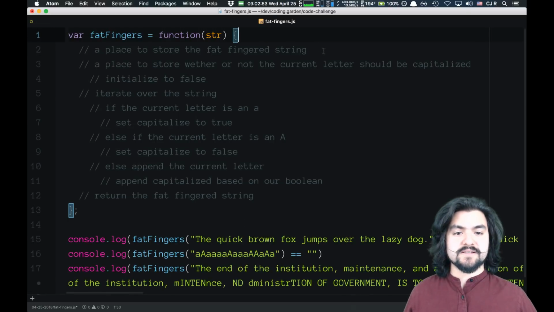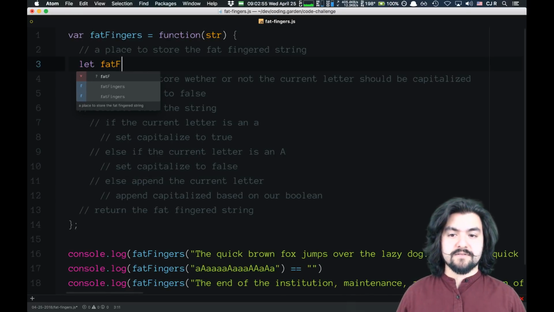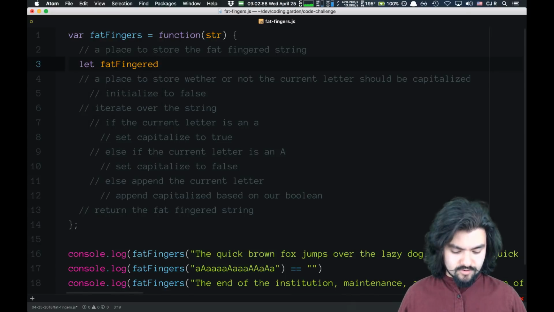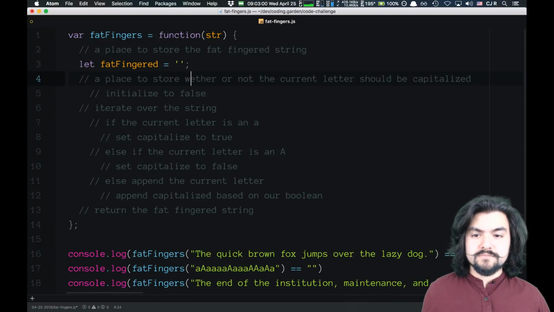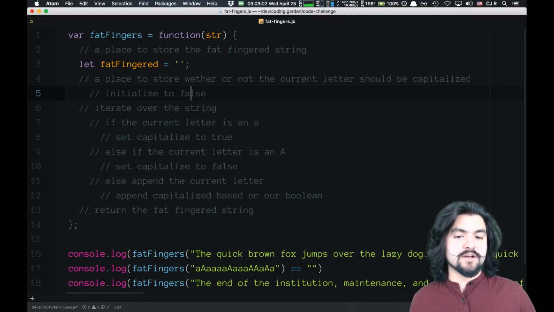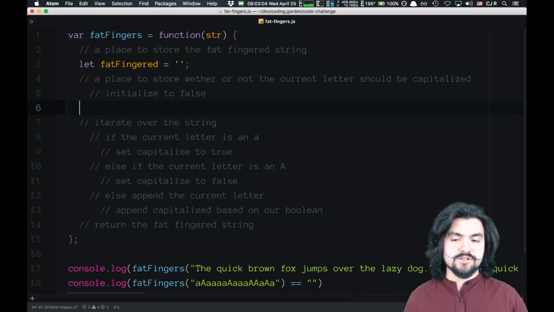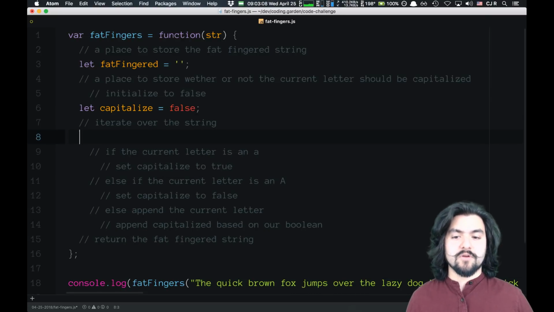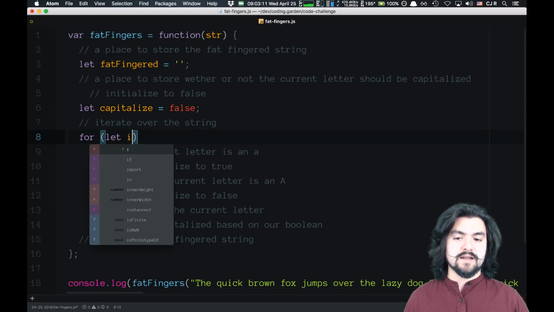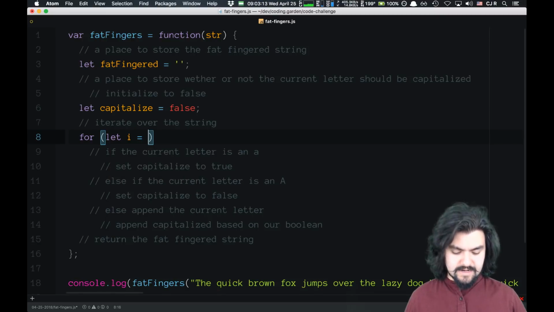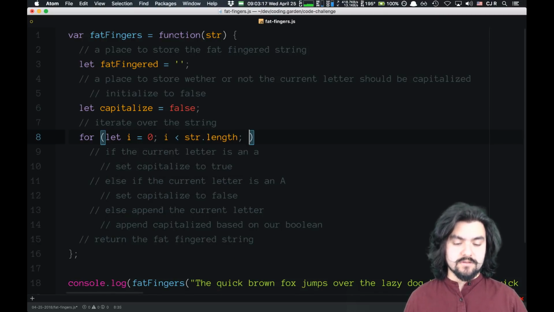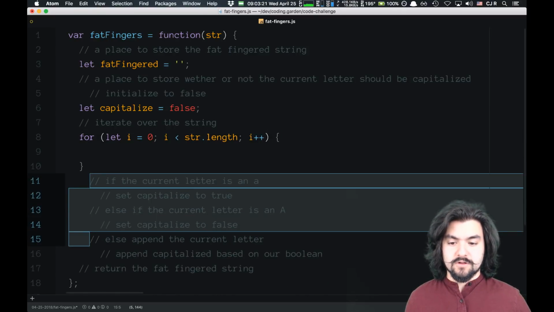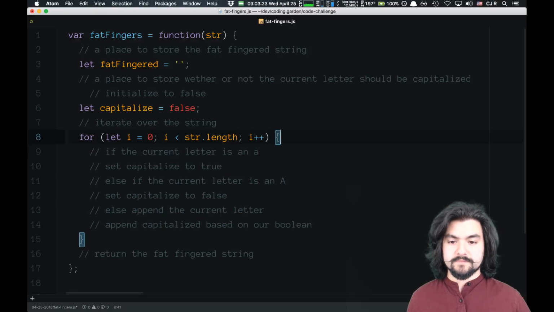So let's do it. A place to store the fat-fingered string. So we're going to say let fatFingered equal an empty string. And then a place to store whether or not the current letter should be capitalized, initialized to false. So we'll say let capitalize equal false. And then we're going to iterate over the string. So we'll say let i equal 0, while i is less than string.length, i++. And then we'll do all of this inside of there.